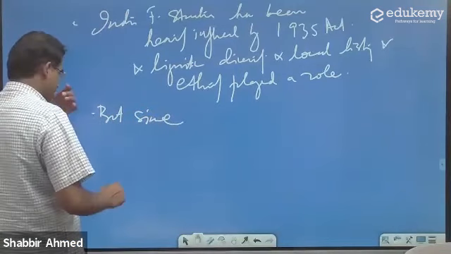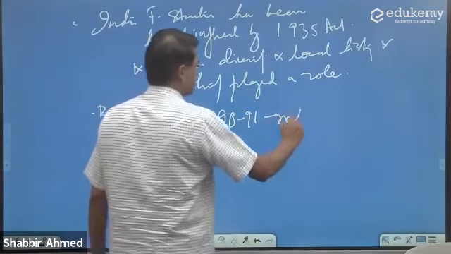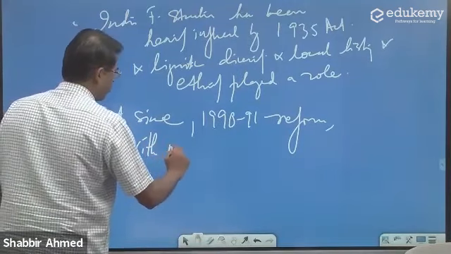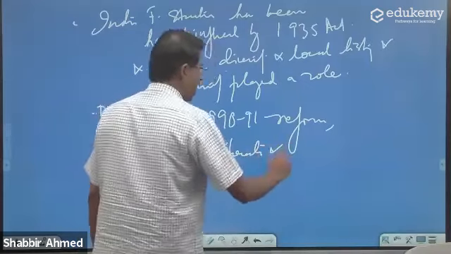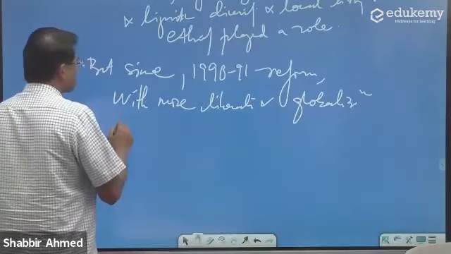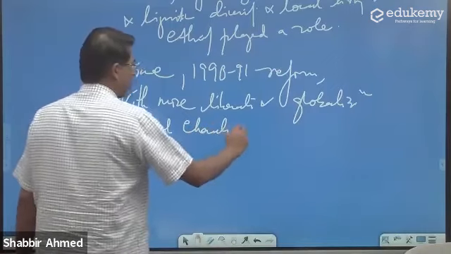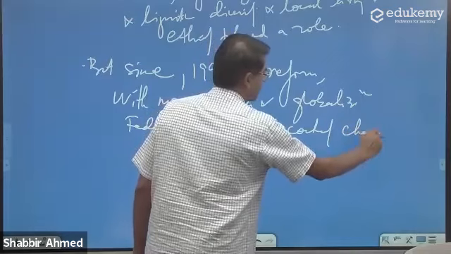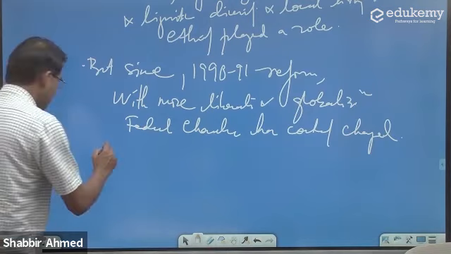But since the 1990-91 reforms, with more liberalization and globalization, the federal character has constantly changed. बार बार changes हुआ है.